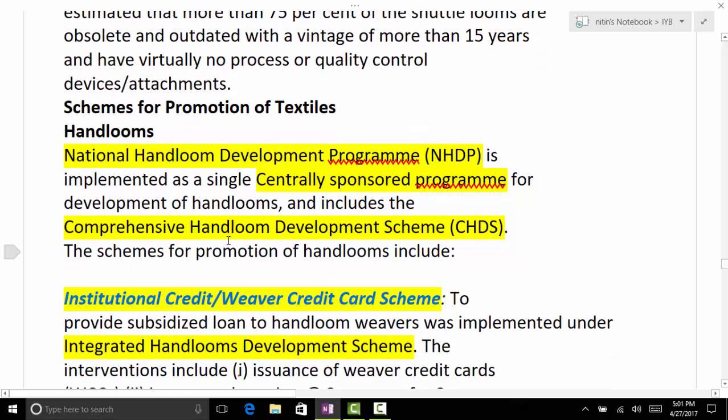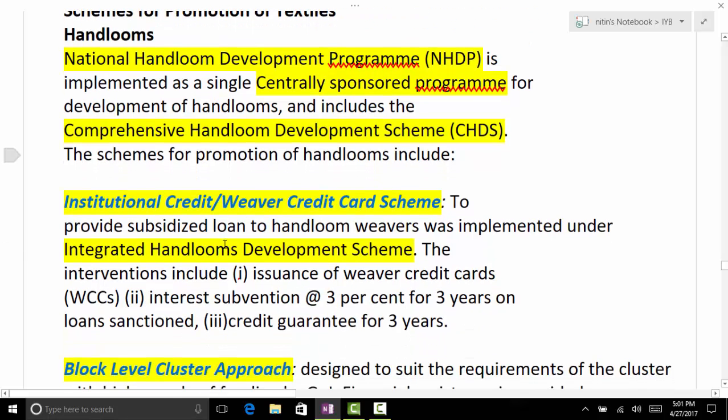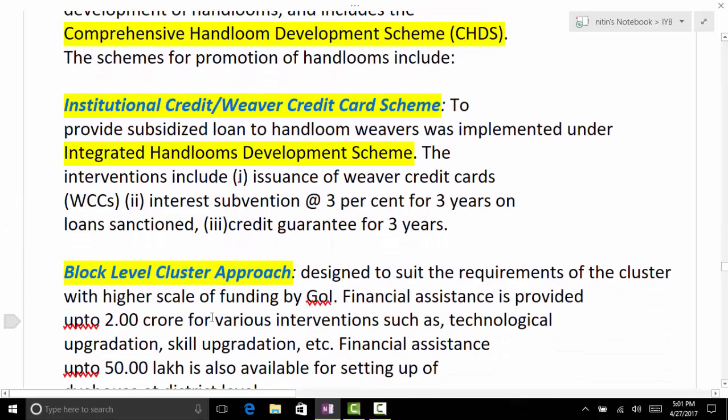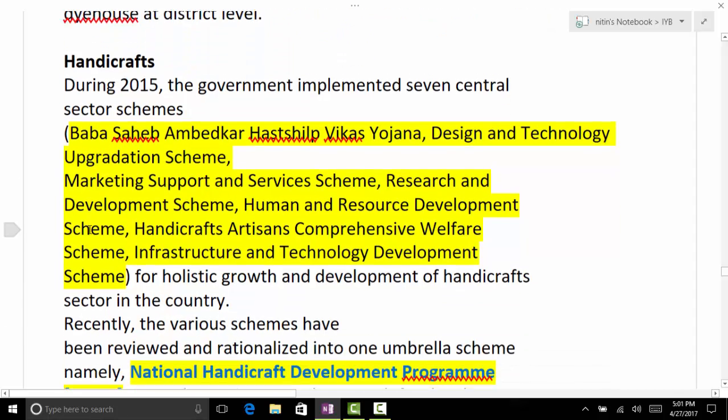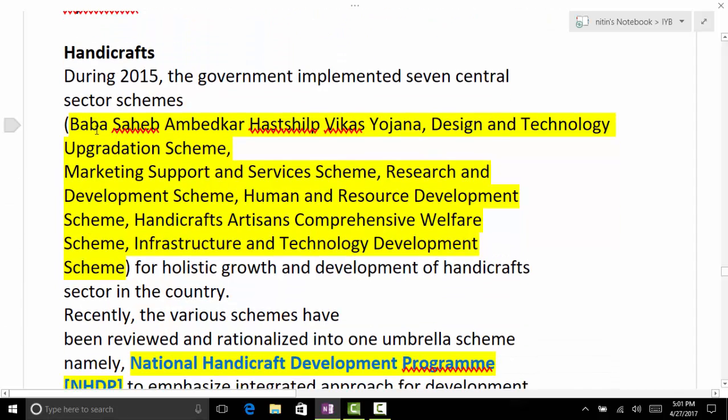Now there are certain schemes for promotion of textiles: handlooms, institutional credit, weaver credit card scheme, block level cluster approach, and handicrafts. These are various schemes. So see the various schemes of handicrafts at one place. The government implemented 7 central sector schemes in handicrafts: Baba Sahib Ambedkar Hast Shilp Vikas Yojana, Design and Technology Upgradation Scheme, Marketing Support and Service Scheme, Research and Development Scheme, Human Resource Development Scheme, Handicrafts Artisan Comprehensive Welfare Scheme, Infrastructure and Technology Development Scheme. So there are various schemes regarding handicrafts.